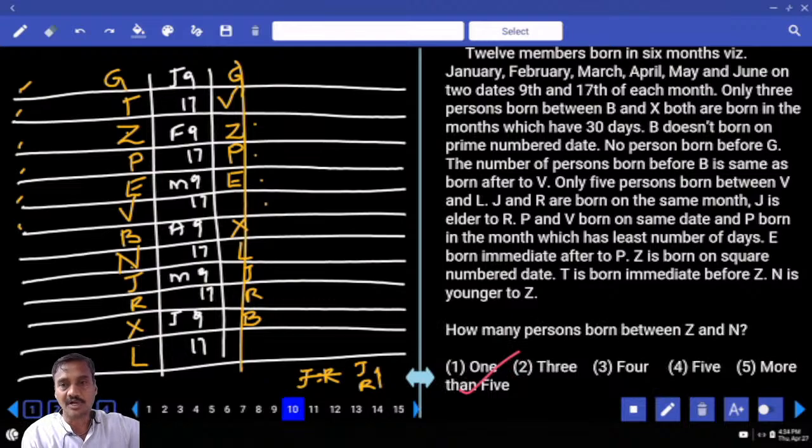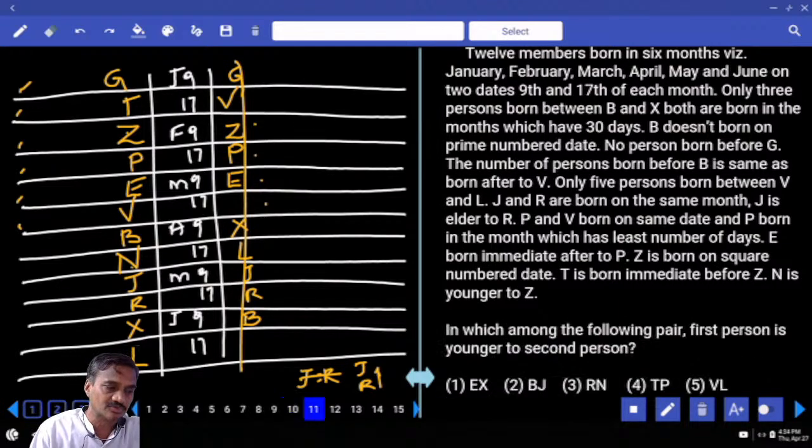Then the 10th one: how many persons are in between Z and N? Now in between Z and N, how many people are there? 1, 2, 3, 4. There are 4 people, choice 3, question number 10.